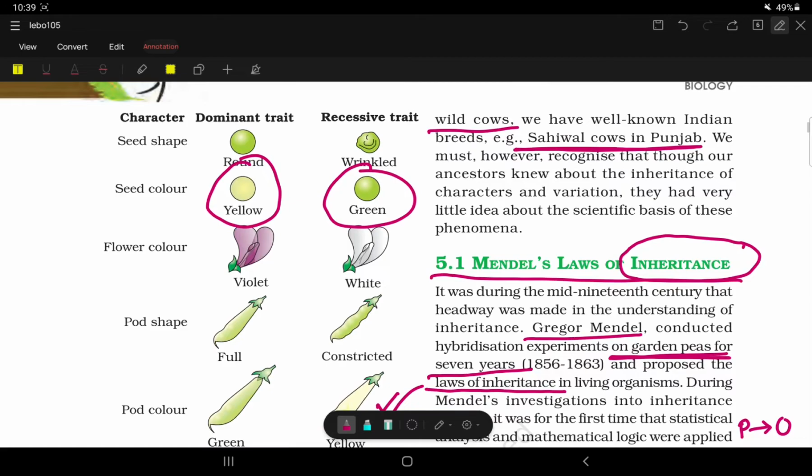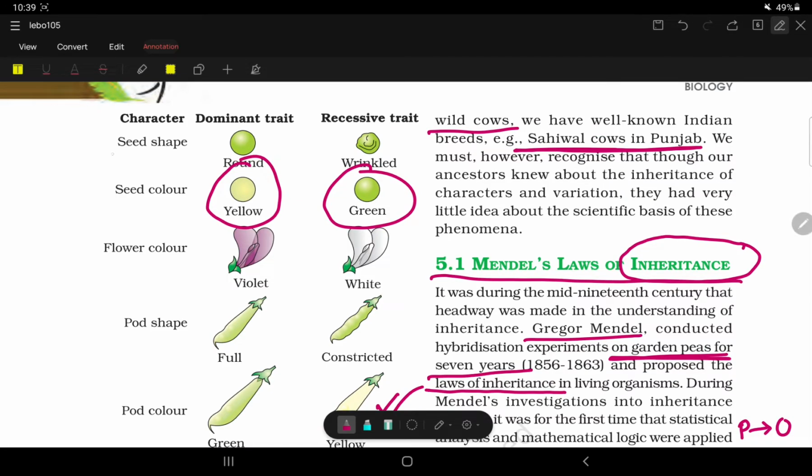So look at this, like the seed shape, round, wrinkled. Now what these are, Mendel called traits. So what is this round and wrinkled? These are the two traits of a character.